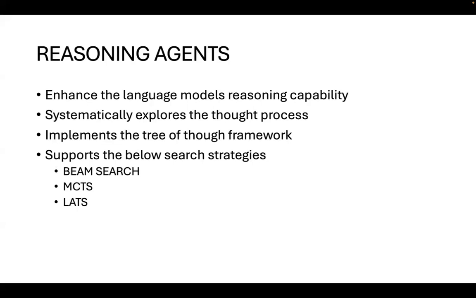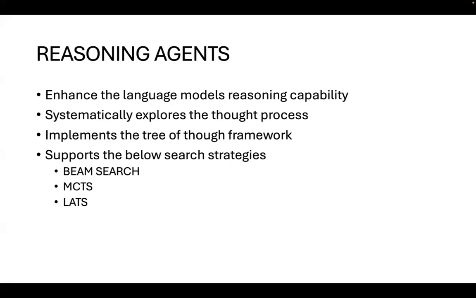The concept of the reasoning agent is similar. The reasoning agent acts as the thinker agent in that thinker-actor pattern. Now, the strawberry series of models, like the O1 and O3 models by OpenAI, are specifically trained to do reasoning. Although OpenAI does not reveal how they have trained them, it looks like they are trained using reinforcement learning, probably by giving them a lot of chain of thought examples.